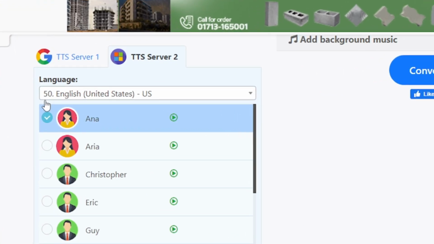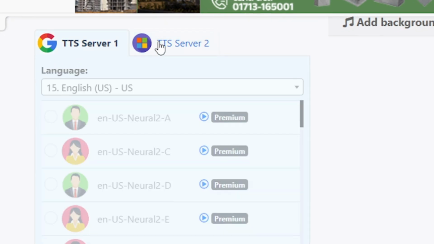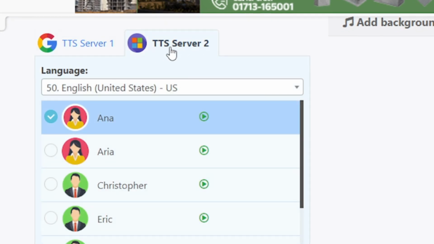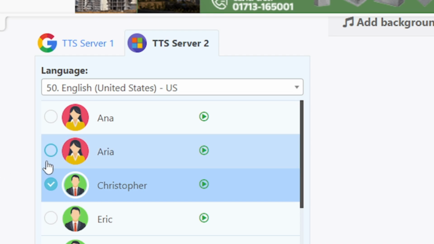Here you can see that I can change the server like this. I'll go with TTS server 2, then choose the language, which will be English, United States, US. Then I will choose Christopher here. It's up to you which character you want to choose.